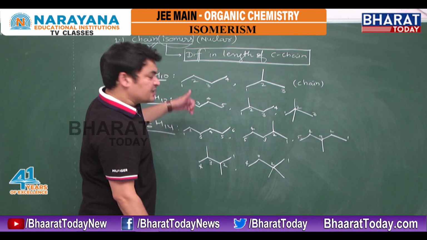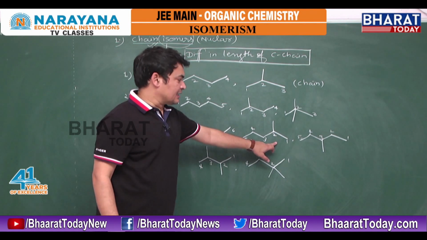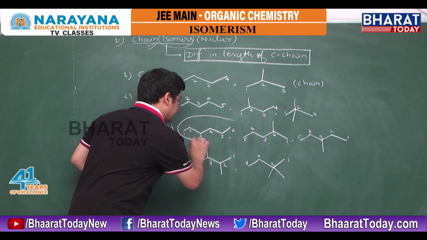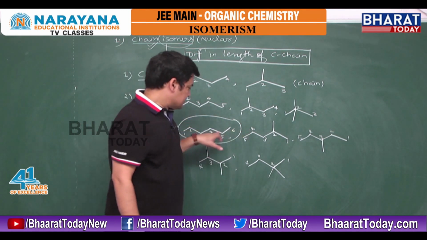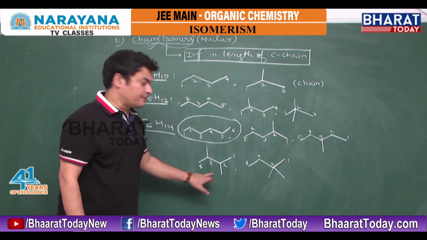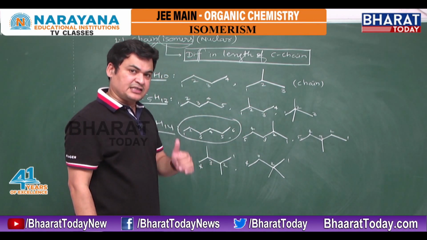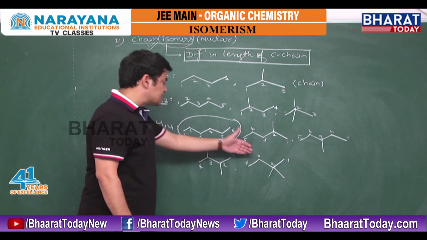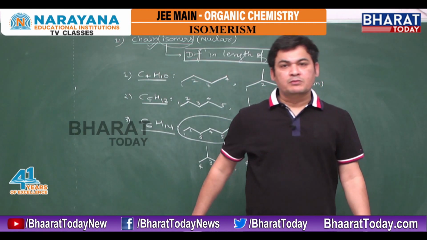Now you see, with respect to the first compound, the second has a change in carbon chain length. Carbon chain length has been changed. I am taking this first compound as a reference. With reference to the first compound, which has a 6 carbon chain, here we have a 5 carbon chain, 5 carbon chain, 4 carbon chain, 4 carbon chain. All are showing the same molecular formula C6H14, but everyone shows a difference in length of carbon chain with respect to the first compound. It means with respect to the first, they all are chain isomers.